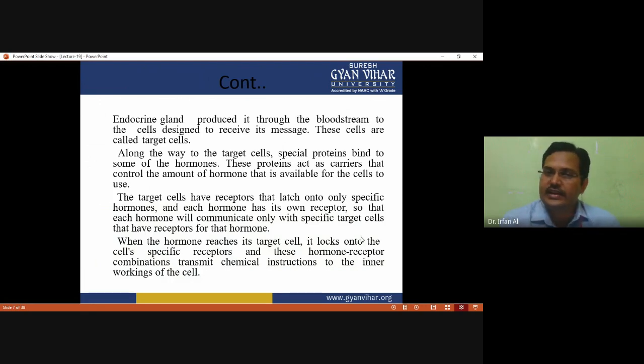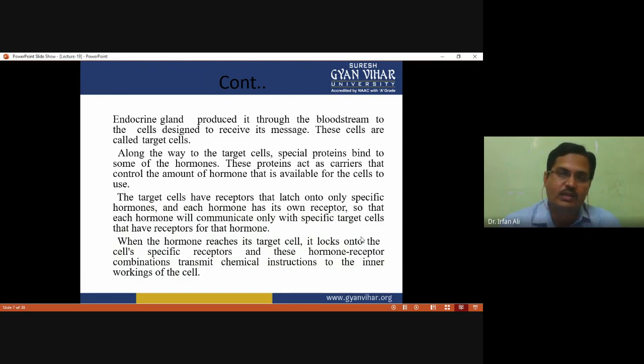So the endocrine gland produces it, and it travels through the bloodstream to the cells designed to receive its message. These cells are called target cells. A target cell is a cell which has a unique receptor to which the hormone molecule has to bind, and then the process takes place. Along the way to the target cell, special proteins bind to some of the hormones.